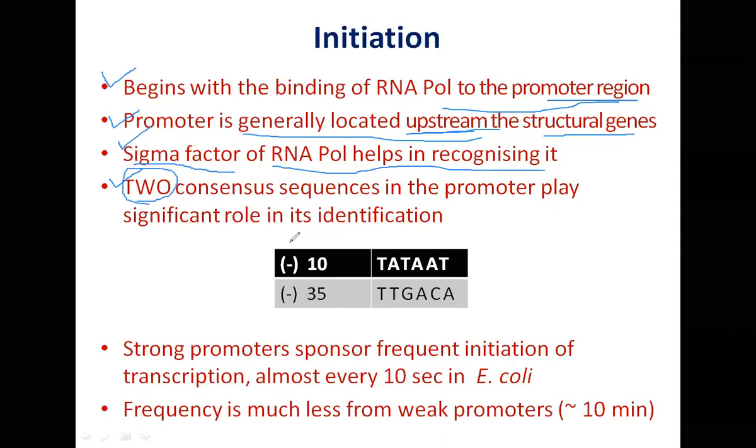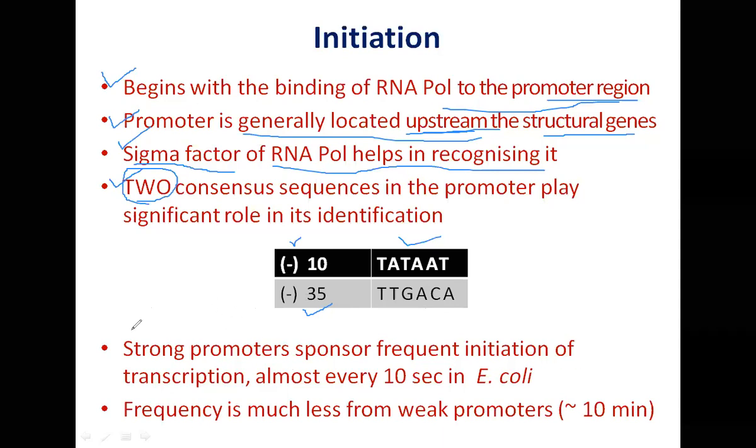And what are those two consensus sequences? There is one at -10, and the sequence is this. I told you yesterday also, and I am telling you today also, that you must memorize these sequences. And there is another one, as far as bacteria is concerned, centered at -35, and that sequence is TTGACA. So these are the characteristic features of the promoters, which make them different than the rest of the DNA.